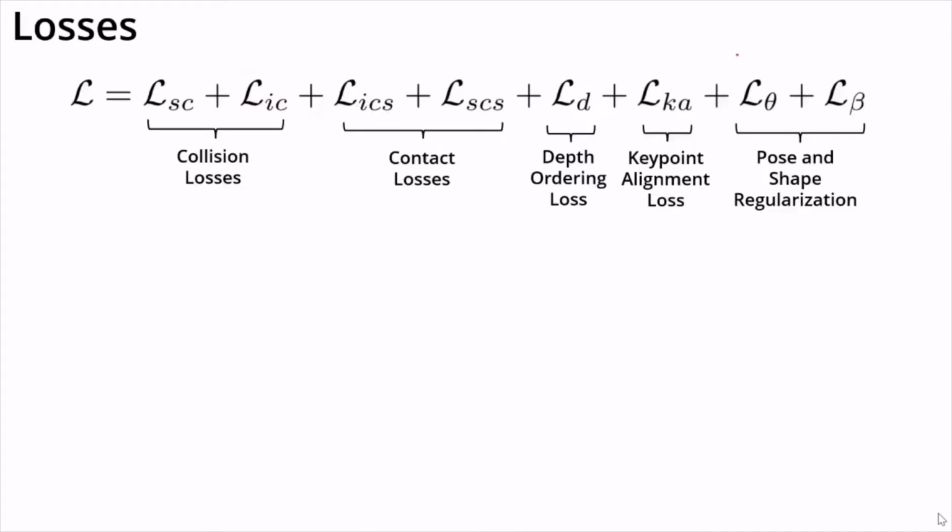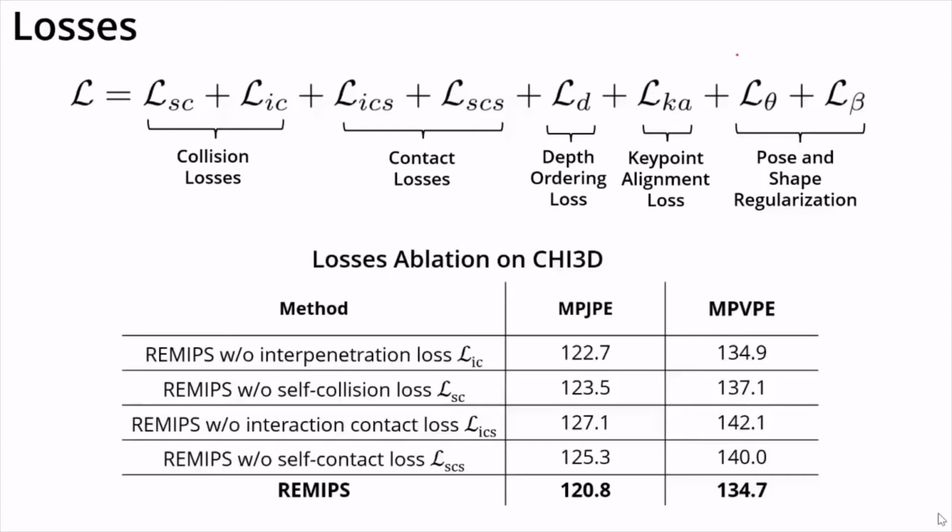We train the proposed system in a weakly supervised manner with a sum of collision losses, contact losses, a depth ordering loss, a keypoint alignment loss, and pose and shape regularizations. Here we show how each collision and contact loss used in training positively impact the reconstruction error on Chi3D, the challenging dataset of interacting humans. We quantify the joint error and the vertex error.